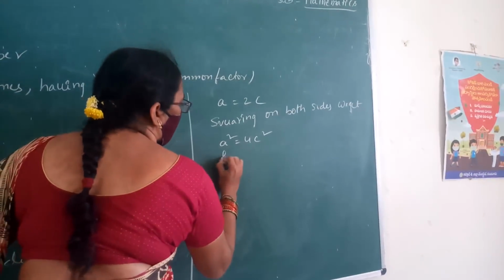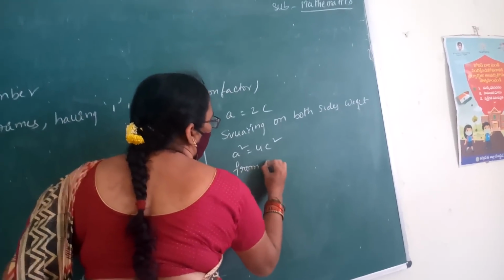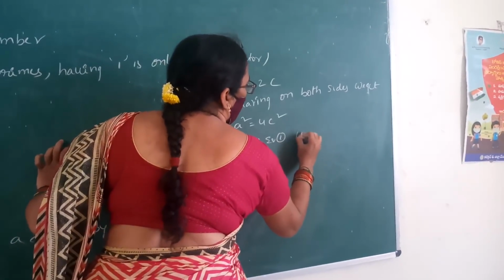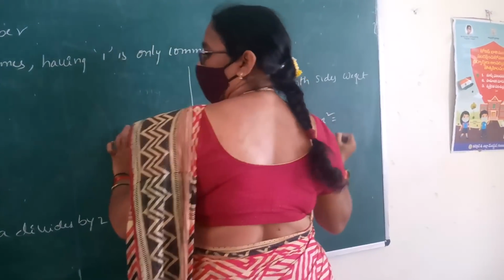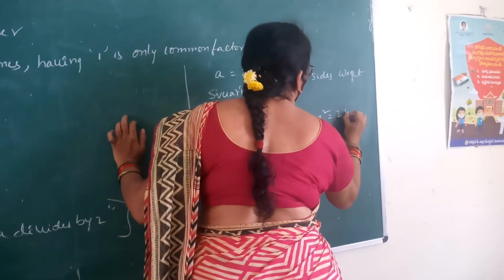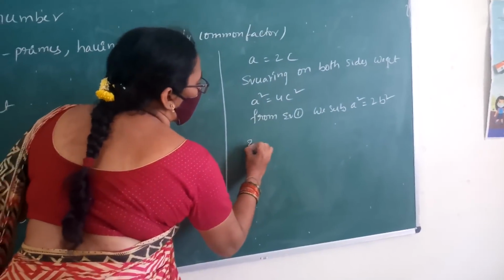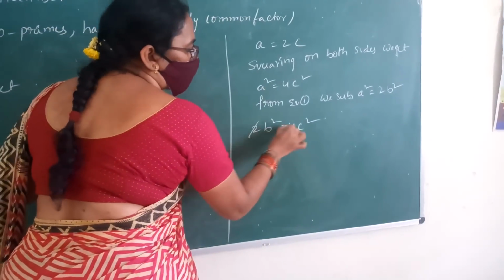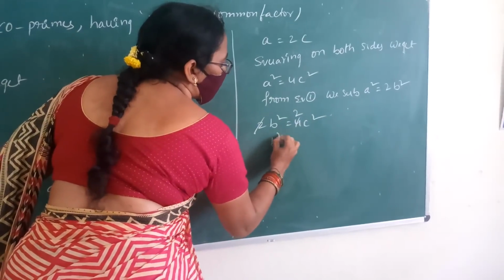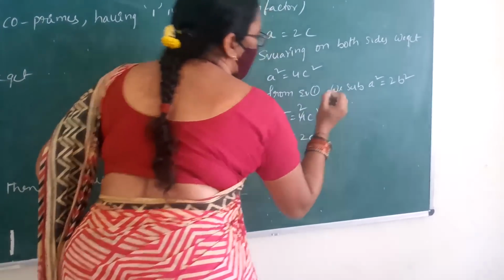So we substitute a square equal to 2b square. Then 2b square equal to 4c square. Cancelling 2, b square equal to 2c square.